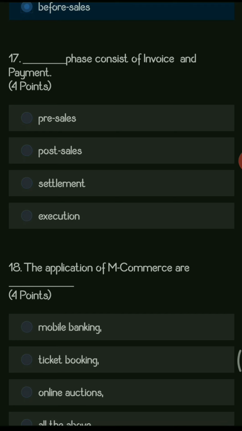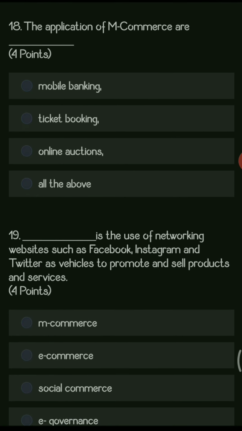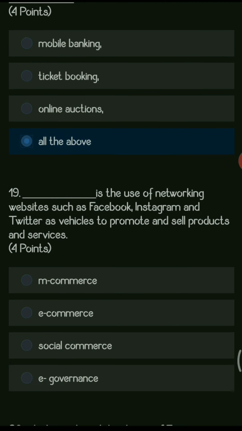Next question. That dash phase consists of invoice and payment. So the options are pre-sales, post-sales, settlement, execution. So here the right answer is settlement. Next question. The application of m-commerce are mobile banking, ticket booking, online auctions, all the above. So all these types of work, like sending the money from one mobile to another mobile, booking the ticket of movie or of railway or of aeroplane by mobile, online auctions also can be seen or done online through mobile. So all of the above are the applications of m-commerce.